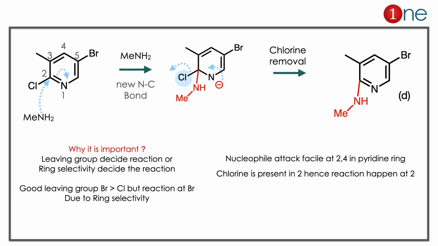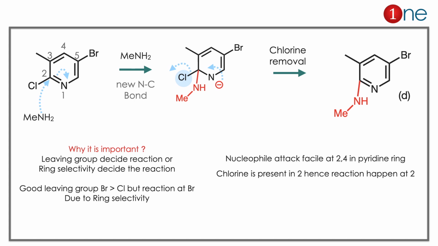The starting material has chlorine and bromine, but in pyridine the reaction is always influenced by the stability of the formed intermediates, which are on the 4th position and 2 position. The nucleophilic attack is facile at the 2 position or 4th position. So what really happened is the nucleophile attacks because it has a good leaving group, chlorine. The attack is happening on the second carbon, and the negative charge travels. The negative charge has to be stabilized, again it travels, and chlorine leaves there.